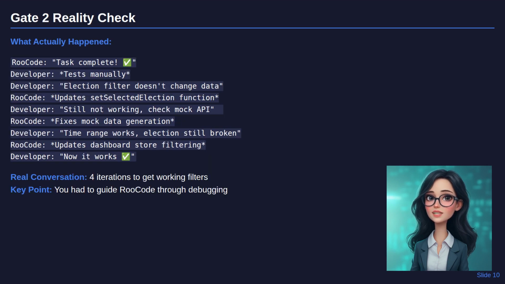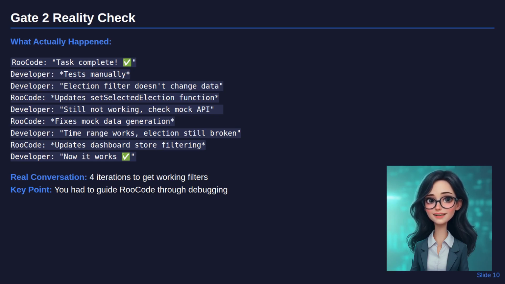Now let me show you what actually happened during Gate 2 verification. This is where theory meets reality. RooCode finished implementing the dashboard and said task complete. But when I tested manually, the election filter didn't change the displayed data. This started a debugging cycle that took 4 iterations to resolve.